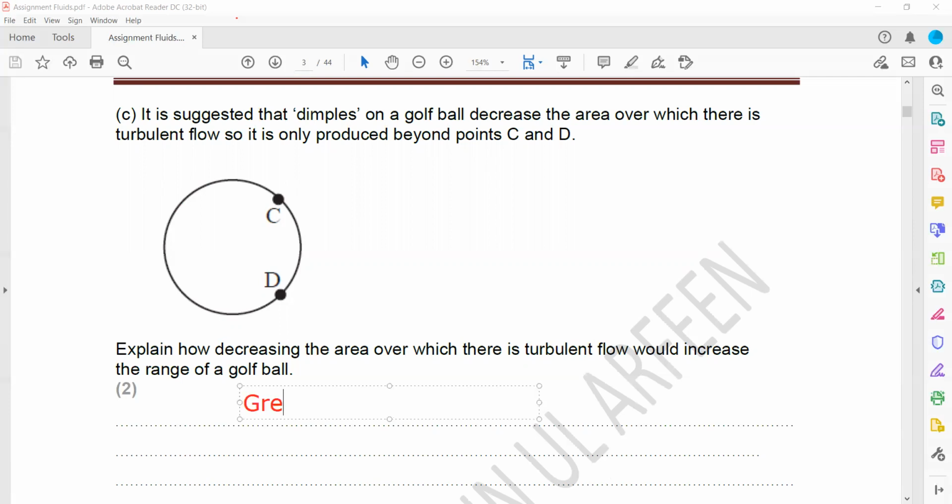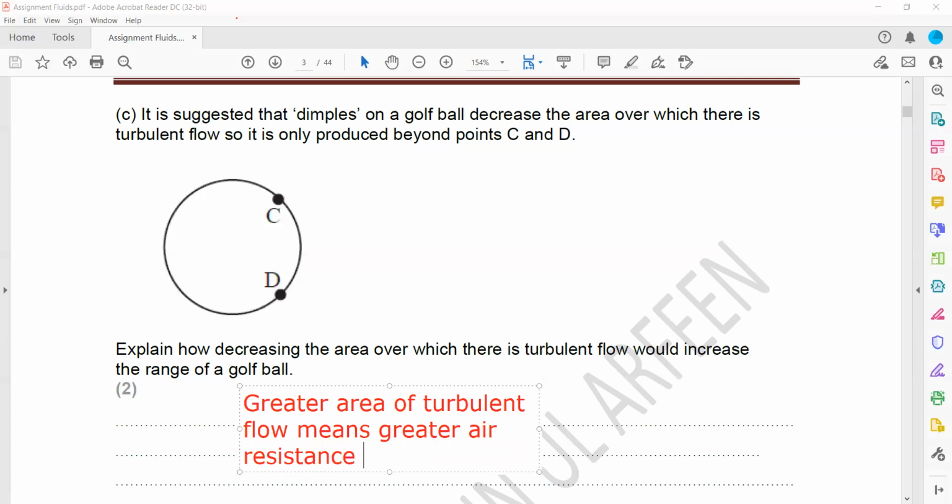Or we can say the greater area of the turbulent flow means greater resistance, which causes loss in energy or dissipation of energy.